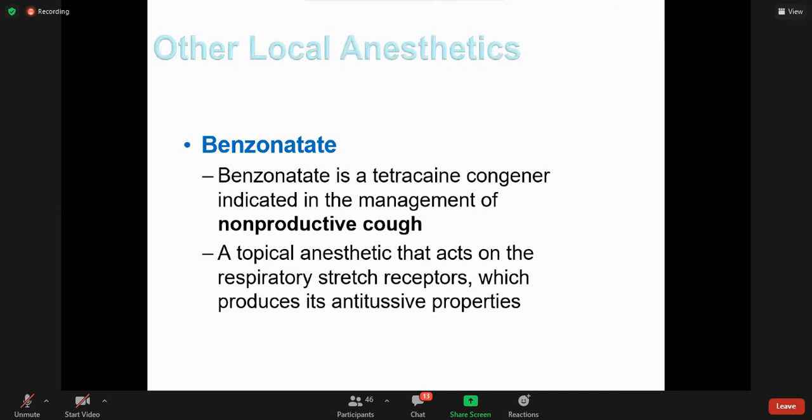Among other local anesthetics, benzonatate is a tetracaine congener indicated in the management of non-productive cough, or we can say dry cough, right? A topical anesthetic that acts on the respiratory stretch receptors, which produces its antitussive properties.